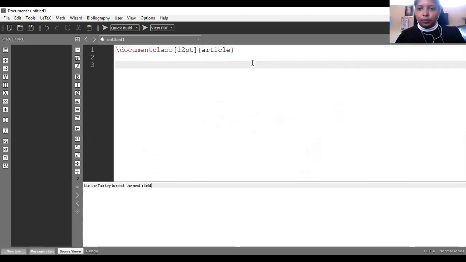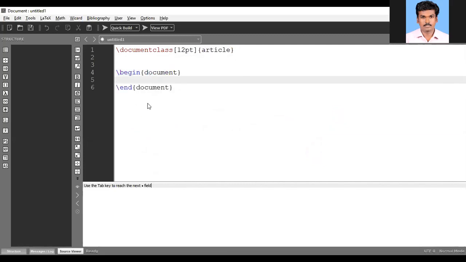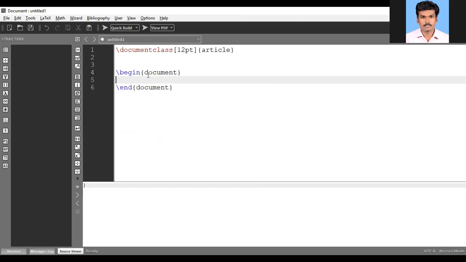Okay, document class. I am creating the document class. This is called the preamble. Whatever the document may be, we have to start with the first line, document class. I am going to create the font size 12 point article. Next, our body of content starts with begin document. Whenever you are using an environment, it automatically creates the complementary commands. Whenever you use begin, it automatically adds the end command also. This is called a complementary environment.